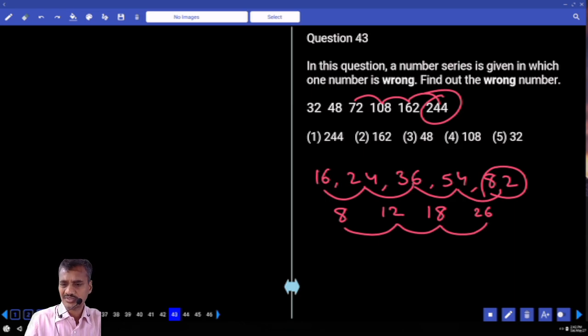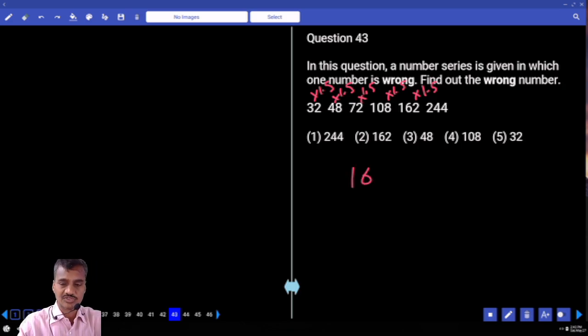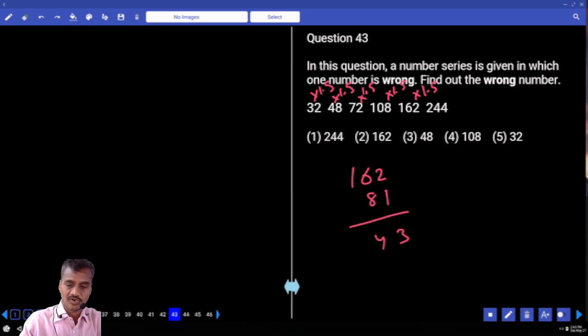Rather than going this way, now 32 into 1.5, 48. 32 into 1.5, and 48 into 1.5 is so much? 72. And 72 into 1.5 and 108 into 1.5, isn't it? 108 into 1.5, 108 plus 54. Now 162 into 1.5, 162 plus 81. Now the answer is 243. 243 is the correct number, 244 is the wrong number.